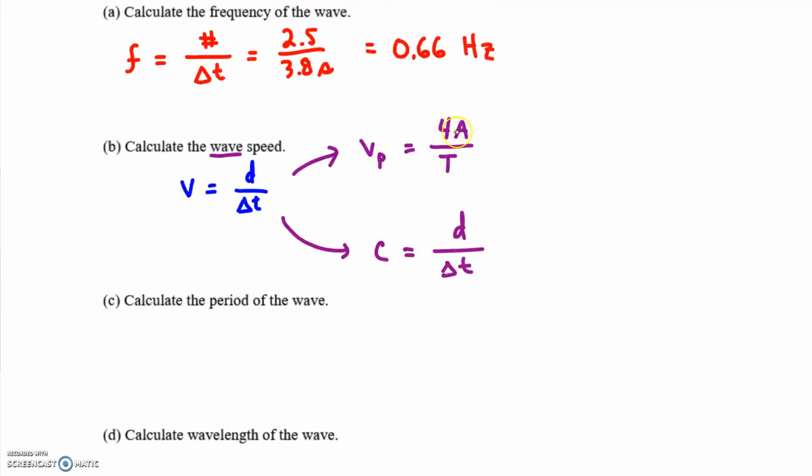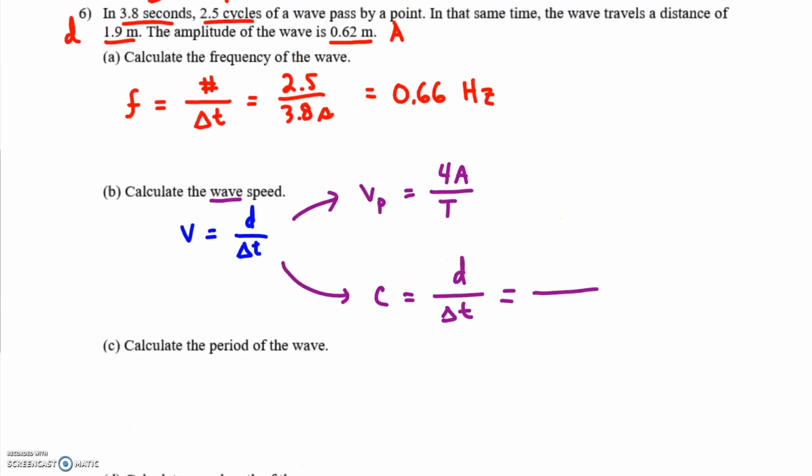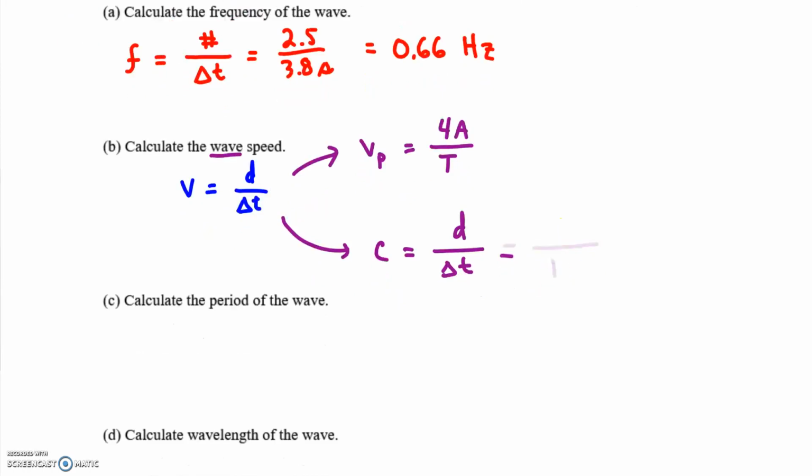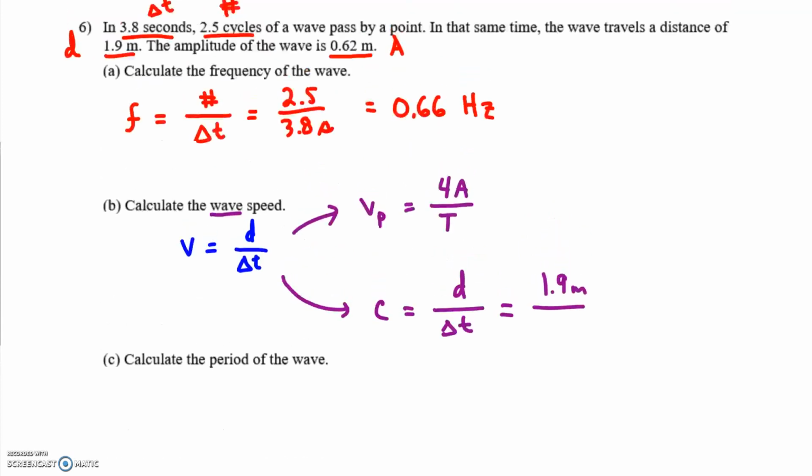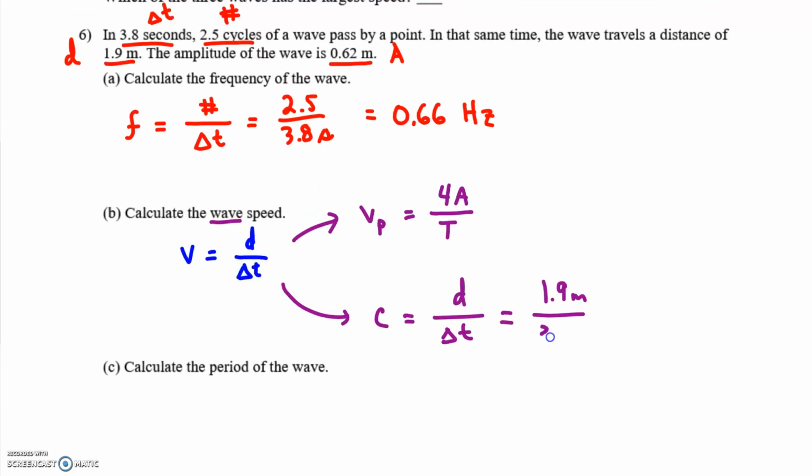So we're going to use this equation later, but right now we just have to plug in the distance the wave traveled. The distance was 1.9 meters, and it took 3.8 seconds to go that distance. This is exactly 0.5. So I've given my answer 2 sig figs. Calculate the period.